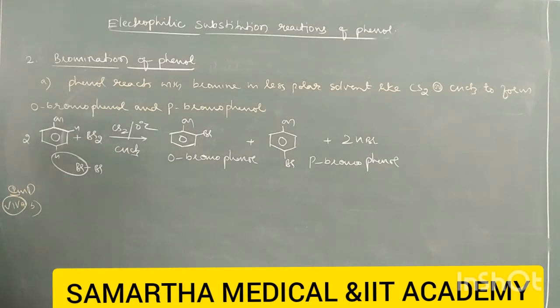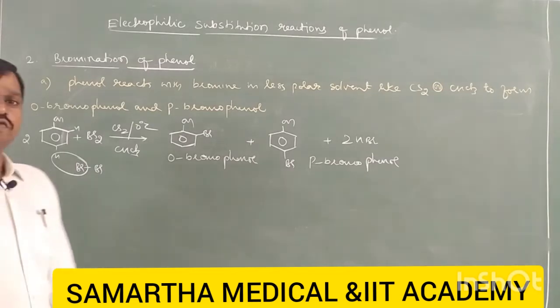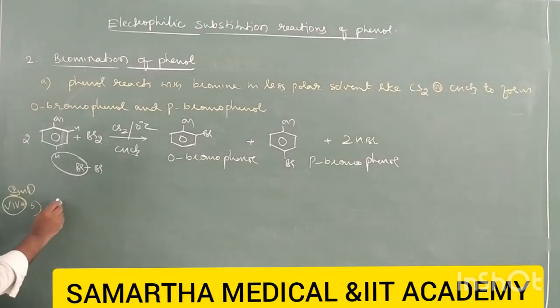Now, the second one is bromine. Phenol reacts with bromine in the presence of a more polar solvent like water. That is called bromine water. So therefore, phenol reacts with bromine water to form a white precipitate of 2,4,6-tribromophenol. So here the second one is important.